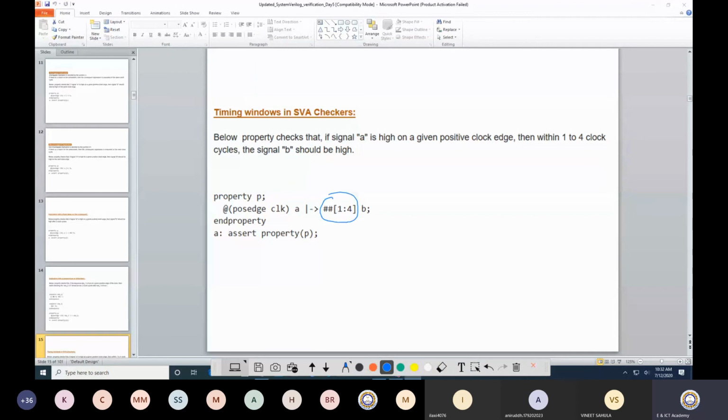What is the meaning of this? This suggests that, starting from 1 to 4, anywhere in between B could be high. So this suggests that if A is high, then B could be high from 1 to 4 clock cycles, at any particular time in between. Now, if you don't use this window, then also there is a way to write it down. Maybe you can define a sequence where A has 1, B is high, then A has 2, B is high, that is another sequence, then a third sequence.